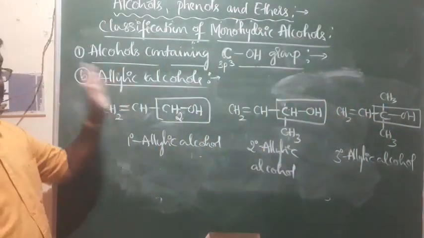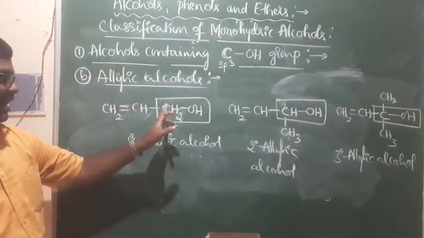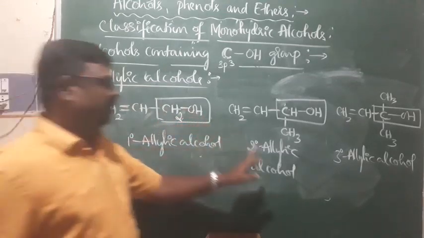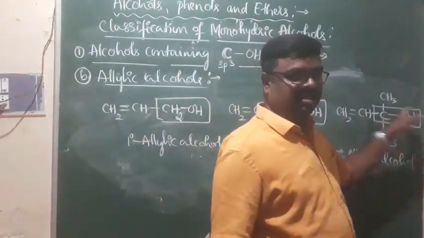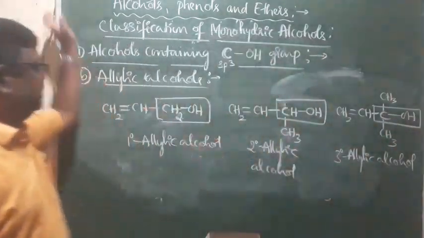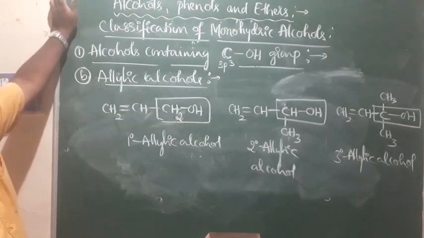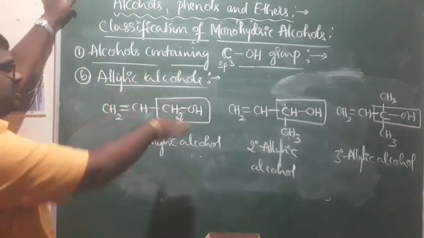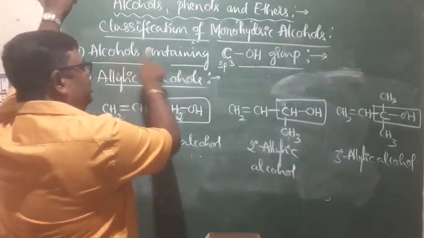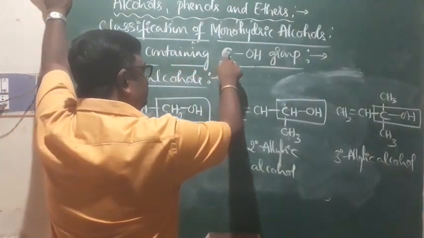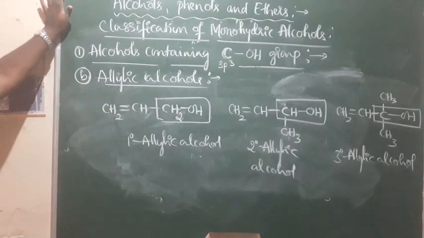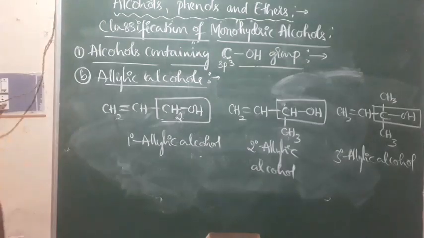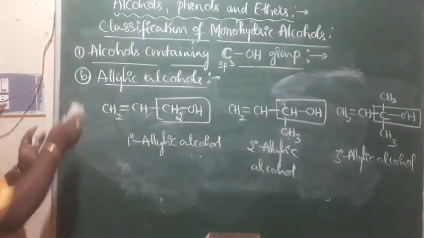Like that, you find why I used primary, because we have CH2OH. Why I used secondary, CHOH. Why it is tertiary, COH. So this is what we call the classification of allylic alcohols. And all these alcohols come under the alcohols containing OH group directly attached to the sp3 hybridized carbon atom. Then we'll go for one more type under the same headline.